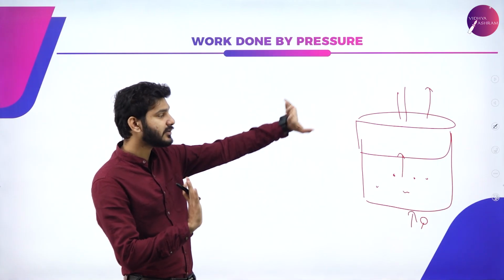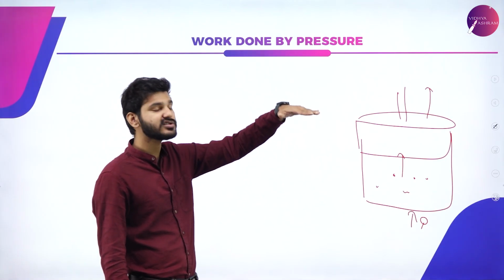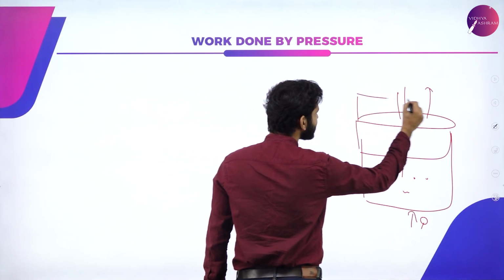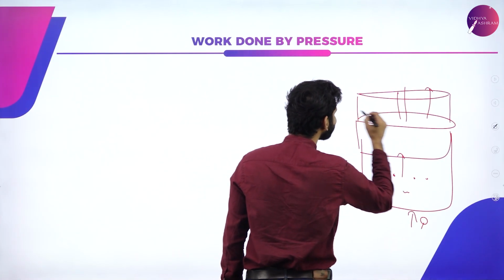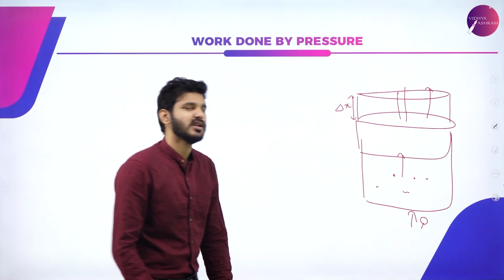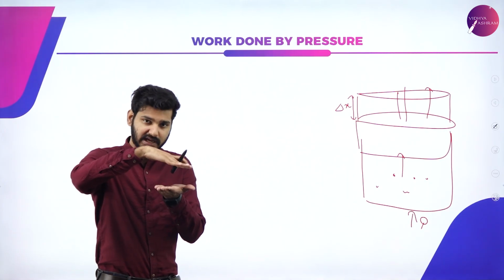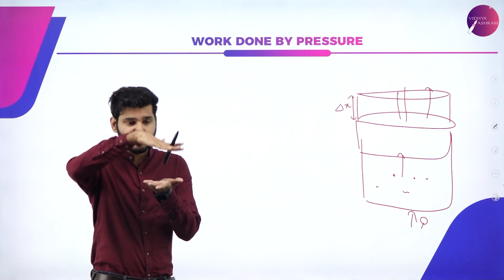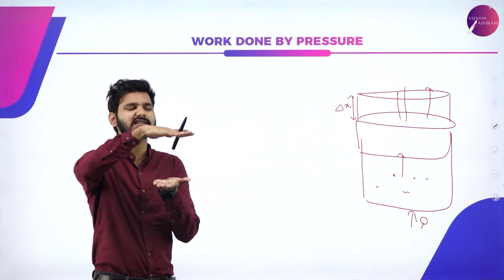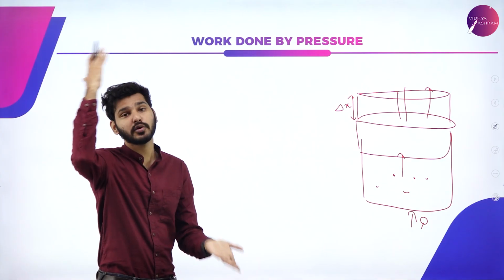It is just pushing the piston walls so that the piston goes up. So how much up will it go? Let's say it is going up by a distance of delta x. You're heating up a container filled with gas with a movable top part. When it gets heated up, it only rises slightly, not like it is going to explode or anything.